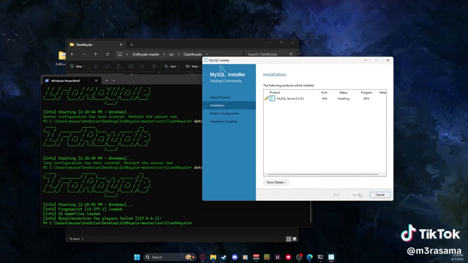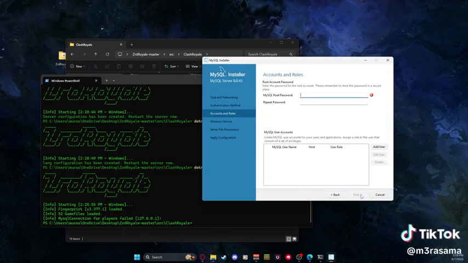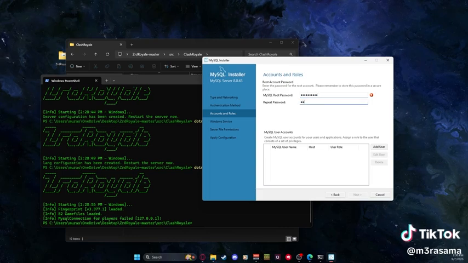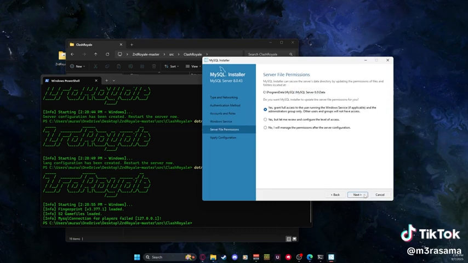Pretty much just click next on all of them. There's not really anything you need to do special, except for create a password. So I'm just going to type a password and then click next. Leave everything like that.